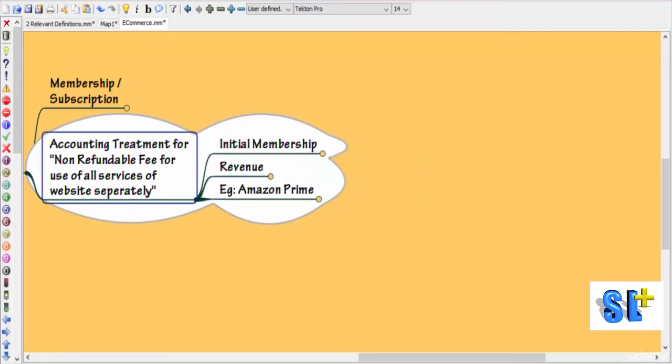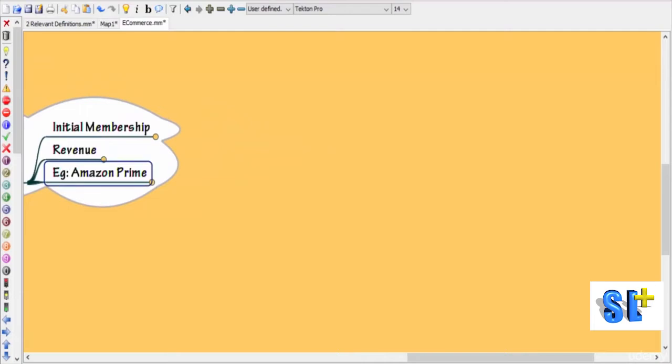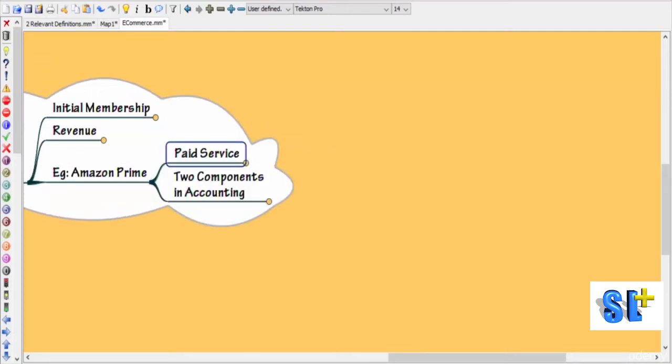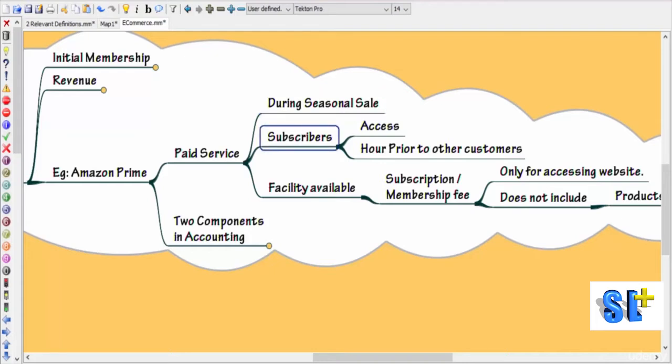So when we talk about non-refundable fee for use of all services of website, we have two components. One is the initial membership fee and the other one is revenue. To understand this better, let's take the example of Amazon Prime. Amazon Prime is a paid service where, during the seasonal sale, the subscribers will be given access at least an hour prior to the other customers.